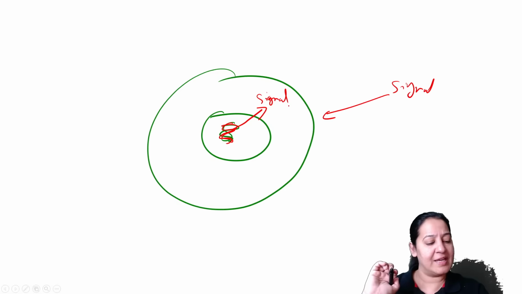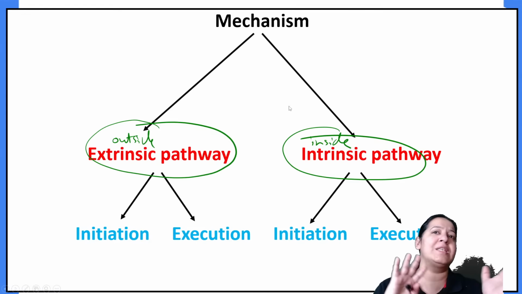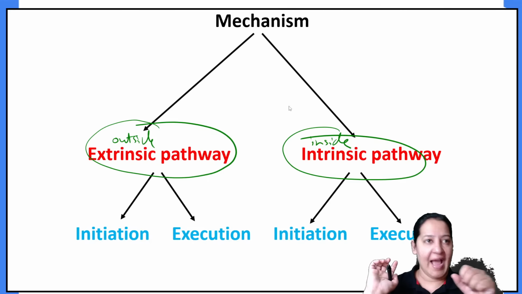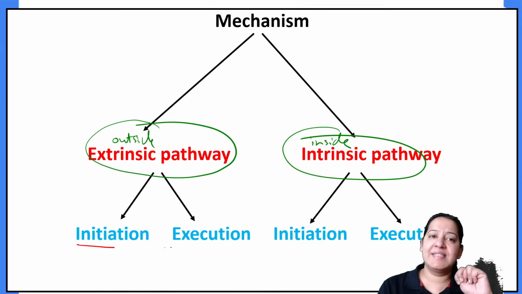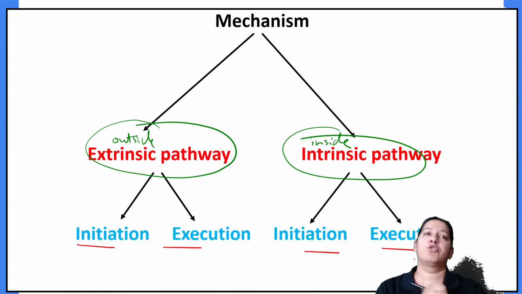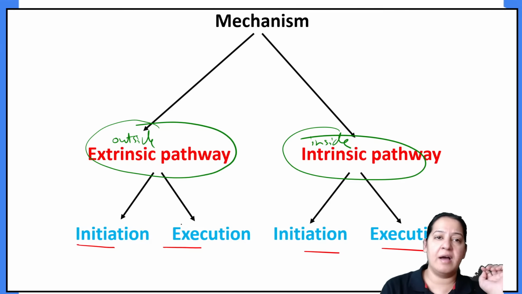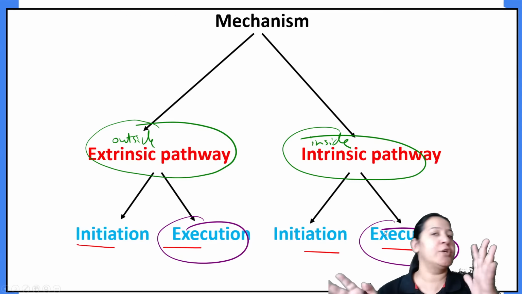So based on the signal, whether it is coming from outside or inside, there are two types: extrinsic pathway and intrinsic pathway. In each pathway, the extrinsic one and the intrinsic one, there are two phases: initiation and execution. Now listen to the story I am telling. I am saying that the execution of both pathways is the same. So I will teach you execution in the end.